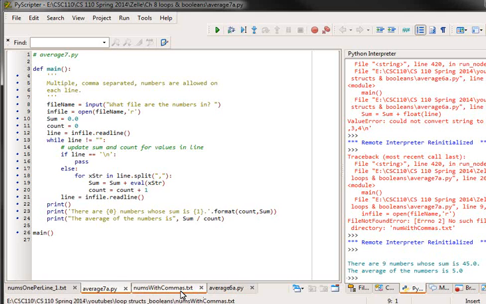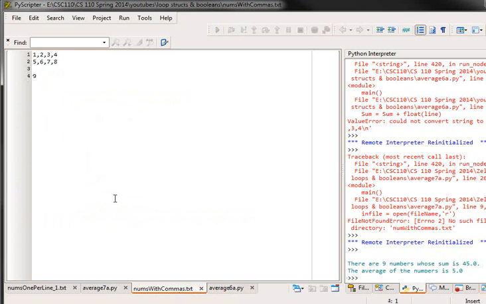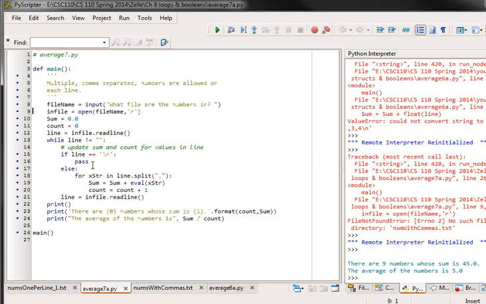And if you look at the file, that definitely makes sense. 1 plus 2 plus 3 plus 4 plus 5 plus 6 plus 7 plus 8 plus 9 should have an average of 5. And it deals again with this empty line with the conditional here.